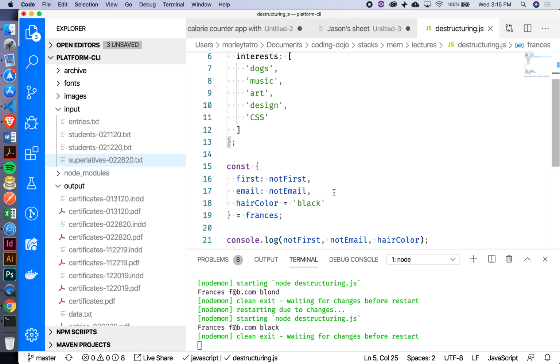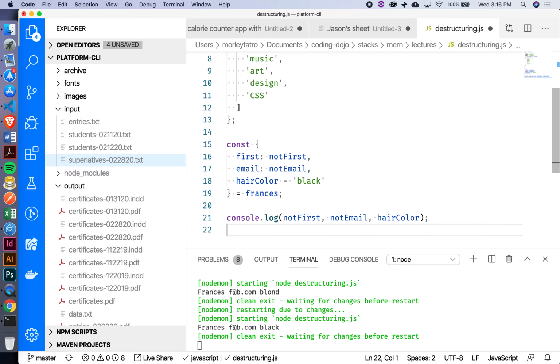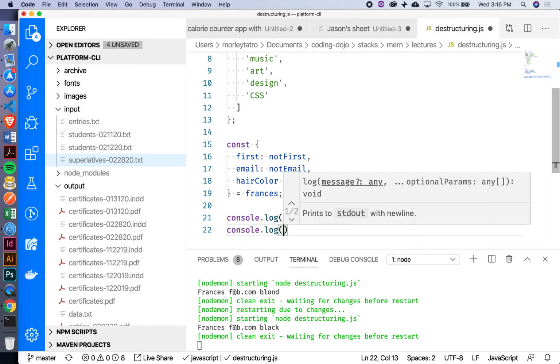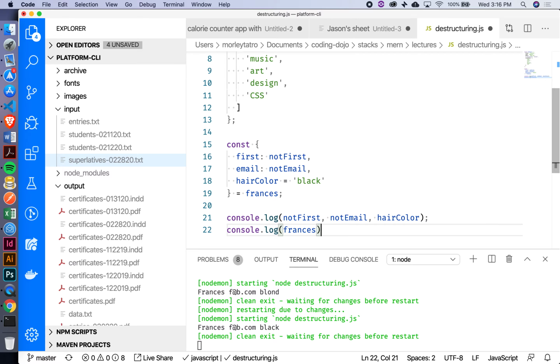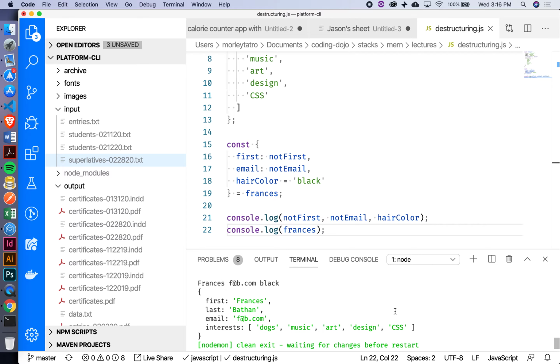In the instance where hair color does not exist in Frances, then it doesn't mutate the original object Frances, does it? No, that's not mutating. So again, just to prove that to ourselves, if we were to write after this console.log Frances out, we wouldn't expect that to change at all, right? It's still the same exact object.